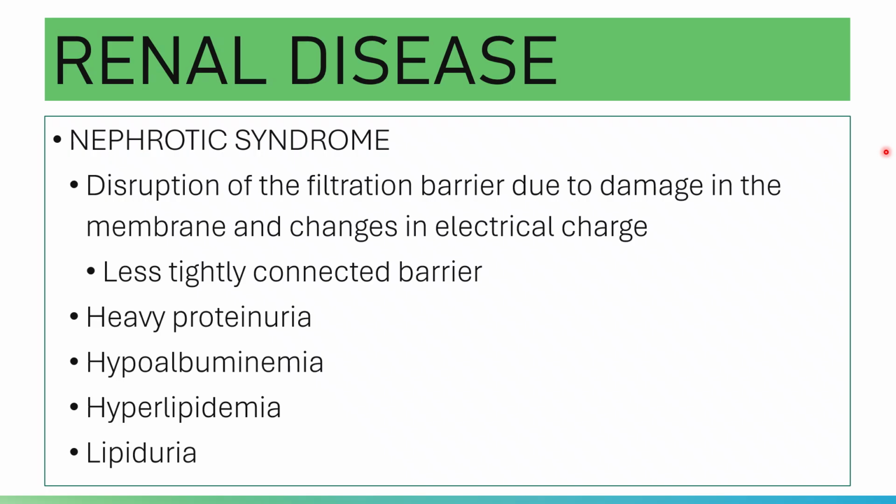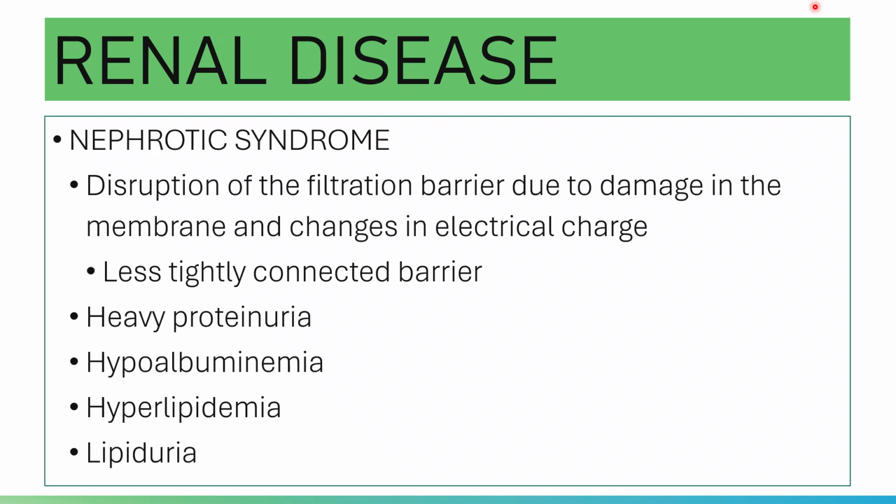Since there is heavy proteinuria, please note there is hypoalbuminemia, because albumin is the primary protein that is depleted from the circulation in nephrotic syndrome. With this hypoalbuminemia, there is less than 3 grams per dL of albumin in the blood.